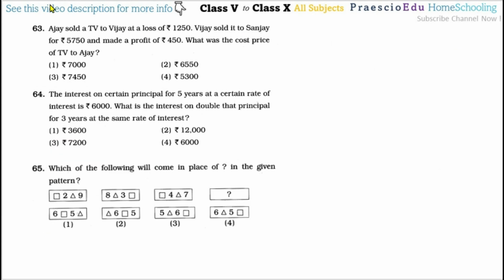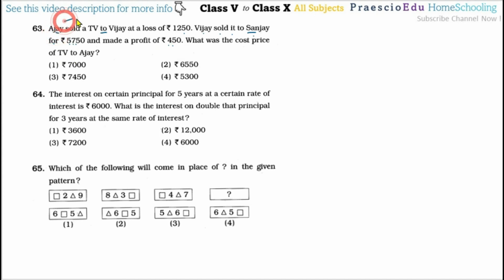Question number 63. Ajay sold a TV to Vijay at a loss of 1250. Vijay sold it to Sanjay for rupees 5750 and made a profit of rupees 450. What was the cost price of the TV to Ajay?